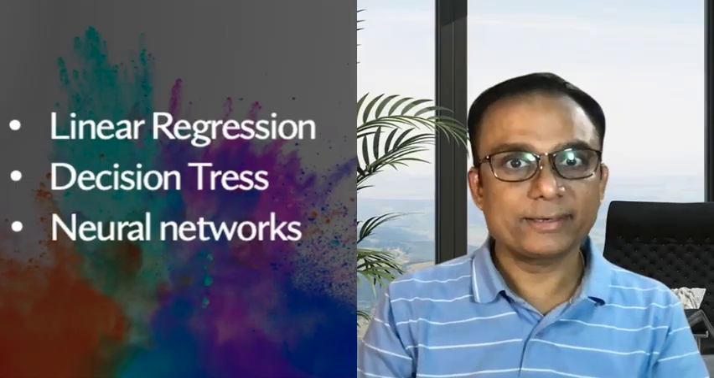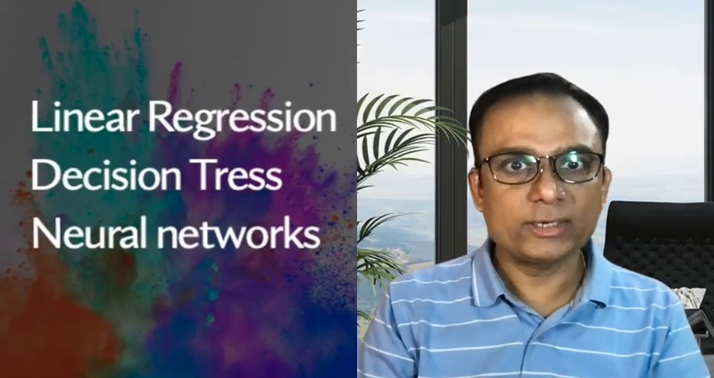Unveiling the inner workings. Let's peek under the hood of some popular algorithms: linear regression, decision trees, and neural networks. Linear regression creates a straight line that best fits the data, predicting future values based on the trends. Decision trees ask a series of questions to classify data, like a branching flowchart. Neural networks are inspired by the human brain. Interconnected nodes process information and learn complex patterns.